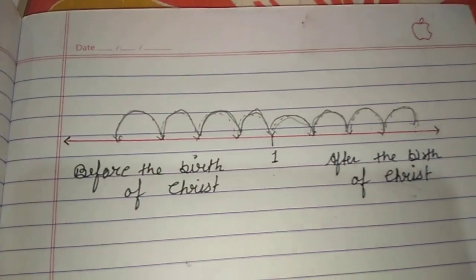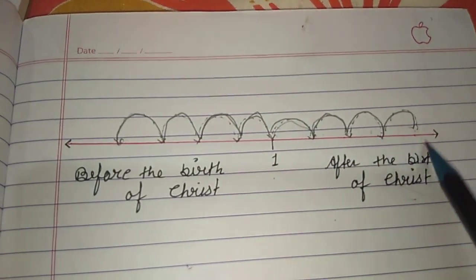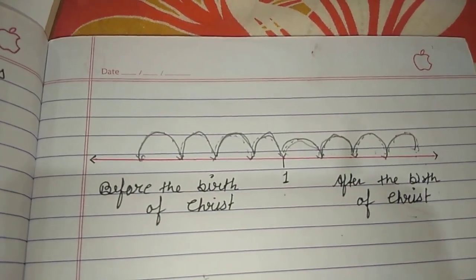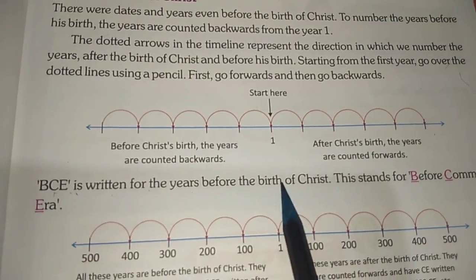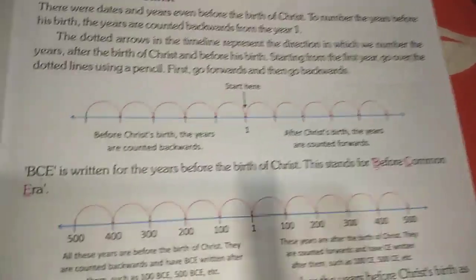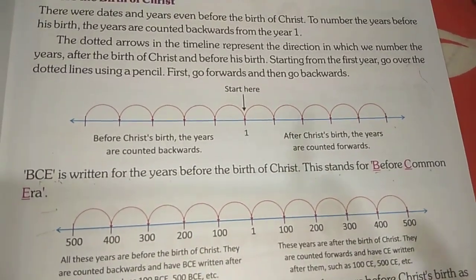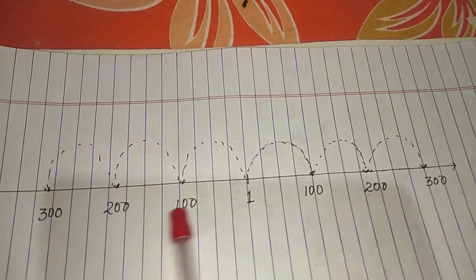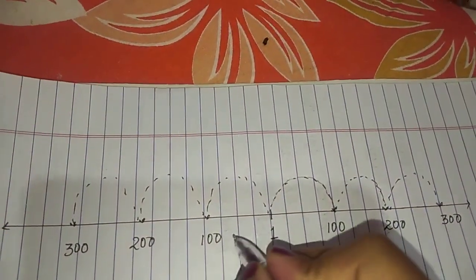Let me remind you, after Christ's birth, the years are counted forwards, and before Christ's birth, the years are counted backwards. BCE is written for the years before the birth of Christ. This stands for B before, C common, and E era. BCE stands for Before Common Era. All these years before the birth of Christ are counted backwards and have BCE written.